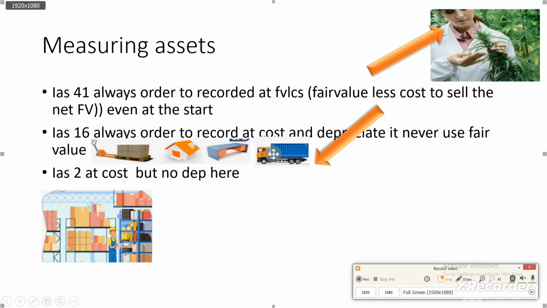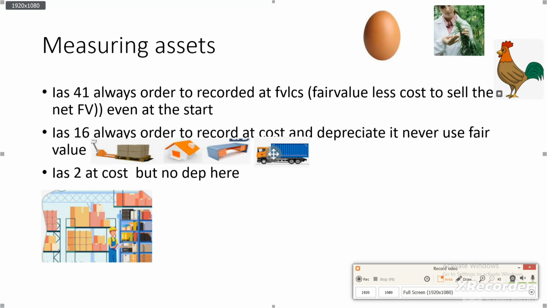IAS 16 requires us to record property, plant and equipment at their cost, but we can calculate depreciation this time, because property, plant and equipment can stay more than one year. However, inventories don't, because inventories are held for sale in less than one operating cycle of the business.